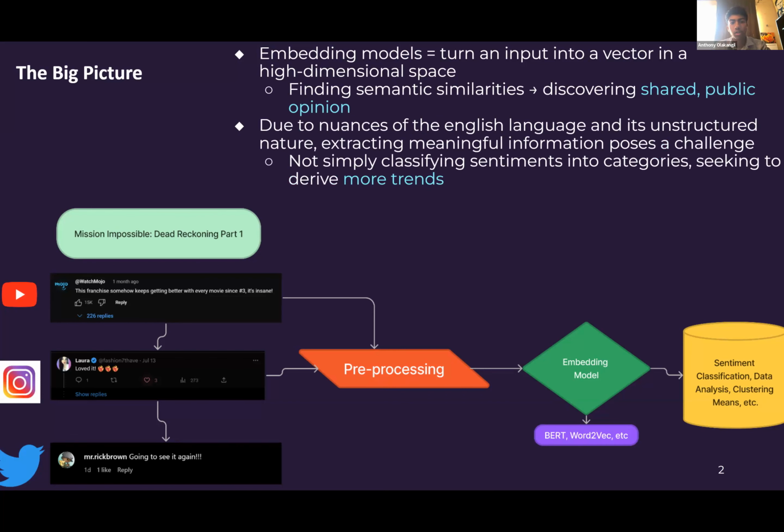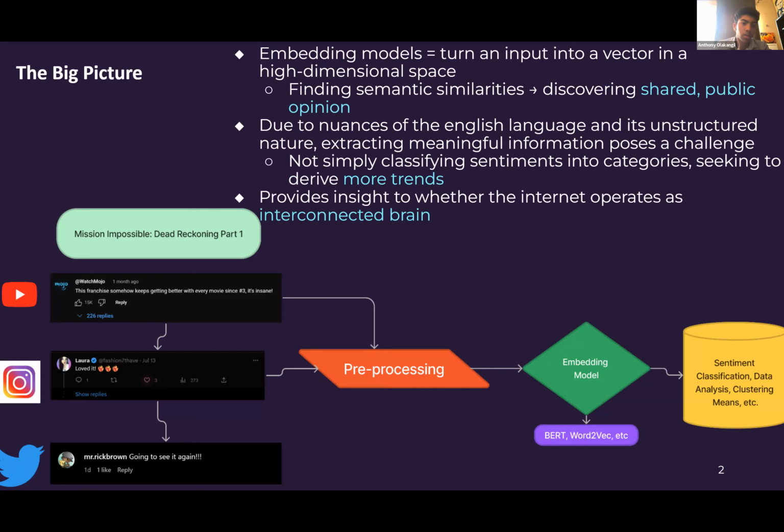So we're not finding just sentiment analysis, we're also using more trends to find interconnected patterns with the internet. And this provides insight into whether the internet operates as an interconnected brain. As you see in this graphic, we have a basic pipeline of what our process looks like. At the start, we have a small data set compiled from 3 different platforms from the new Mission Impossible movie. Essentially what we do is pre-process and tokenize the text, feed it into an embedding model, and finally find the trends that we're looking for.